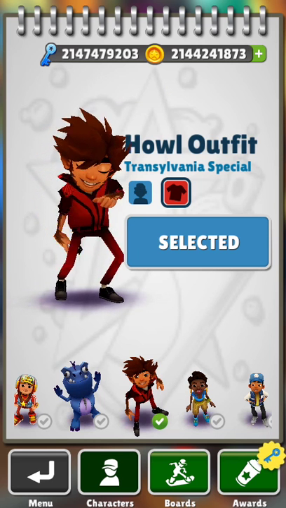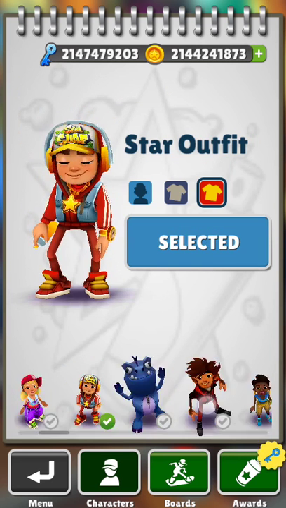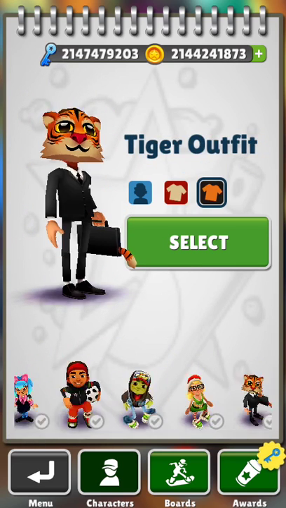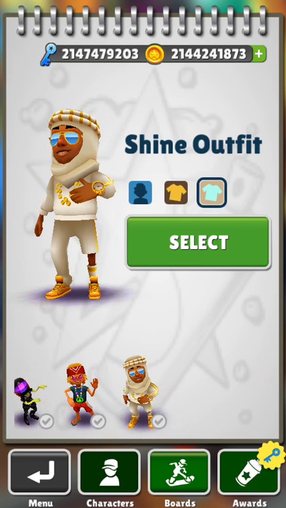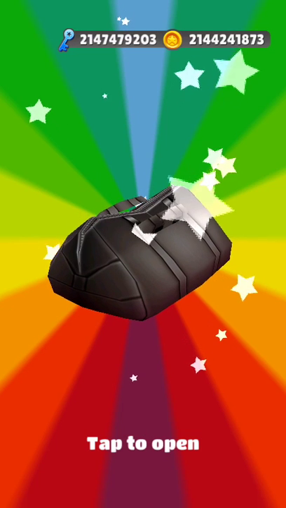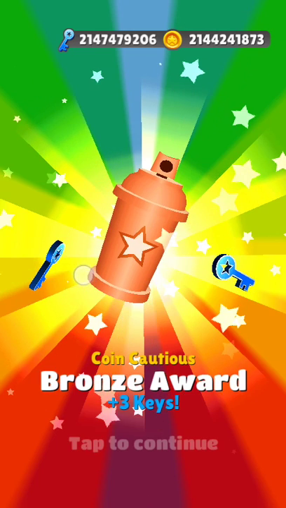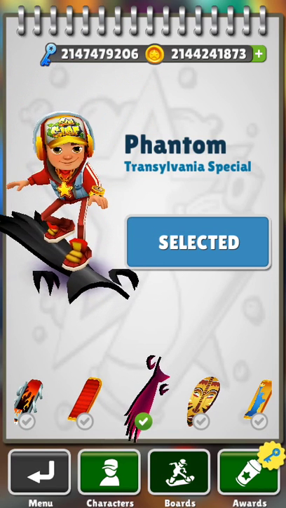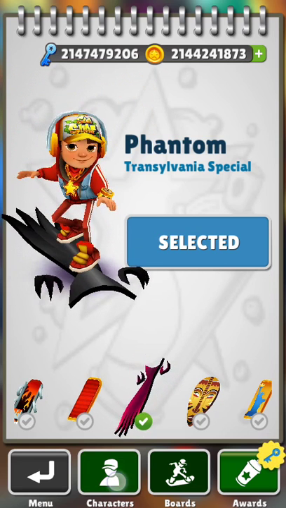So the names, you got every single character and their top gear and stuff. You can collect rewards, sign in. You even have that board.